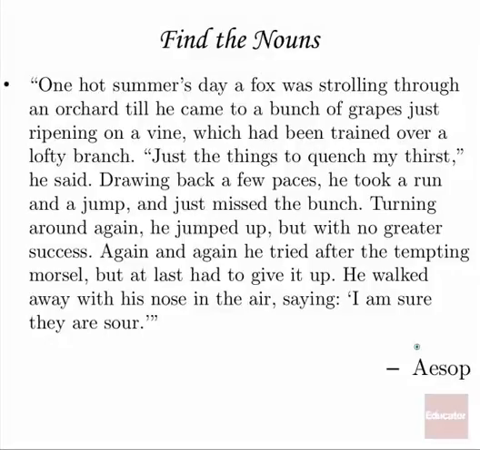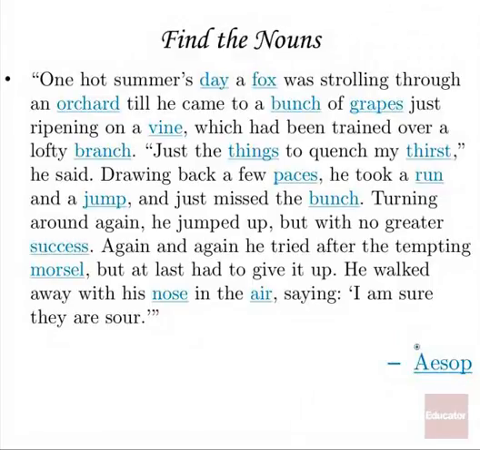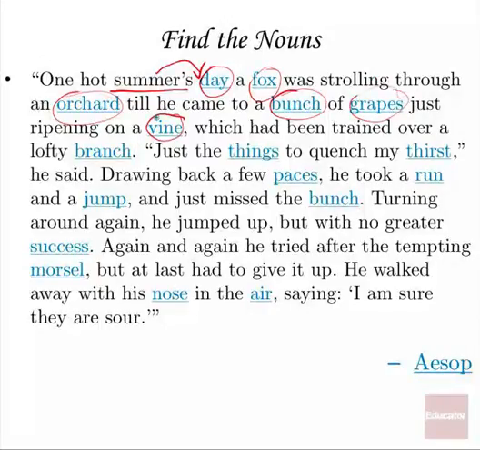Take a good look, see if you can find all the nouns in this passage, and determine what kind they are. And here they are, one hot summer's day. Notice that summer's, once again, is not treated as a noun because it's doing the job of an adjective. It's modifying day. But day is concrete, singular, common. A fox, concrete, singular, common, was strolling through an orchard, concrete, singular, common, till he came to a bunch, concrete, singular, common, of grapes, oh, plural this time, just ripening on a vine. Now we're back to singular, still concrete, still common, starting to get this, which had been trained over a lofty branch, concrete, singular, common.